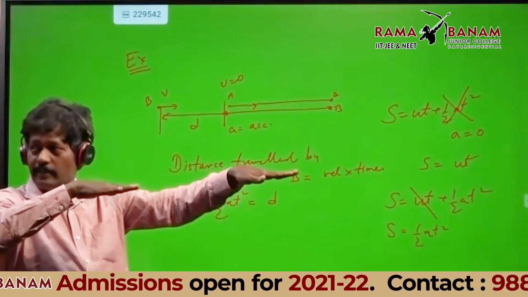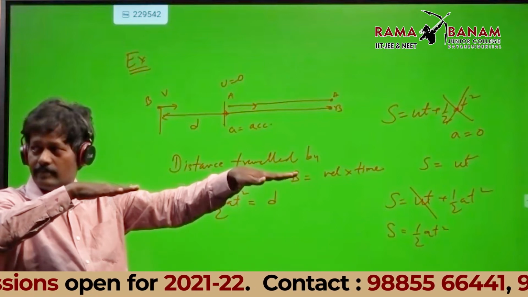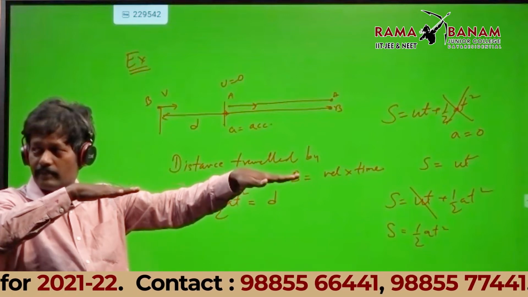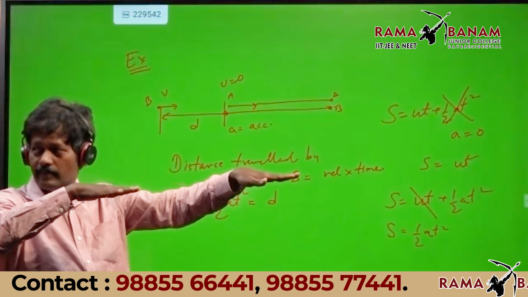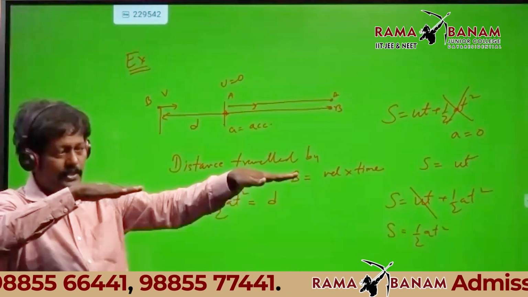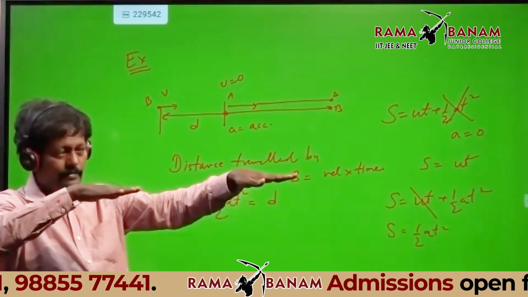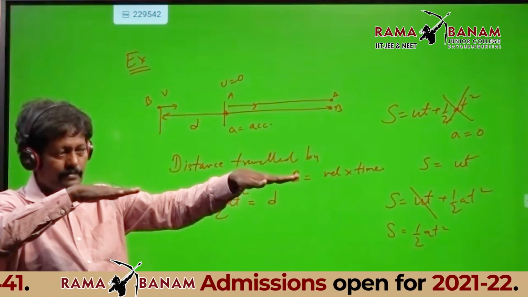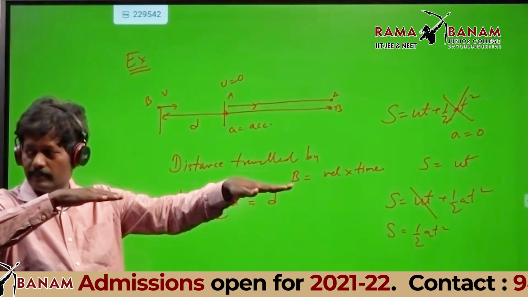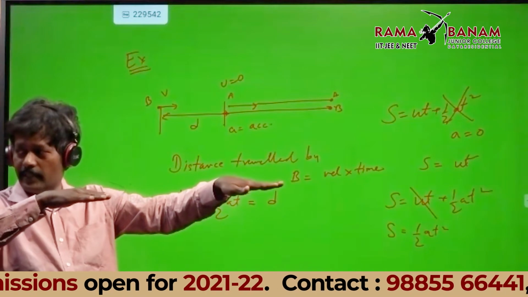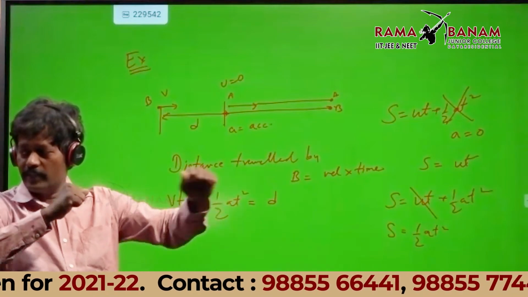Initial separation. Bharat, what is the initial separation? Karthik, Jayant, any one of you. Initial separation, how much?